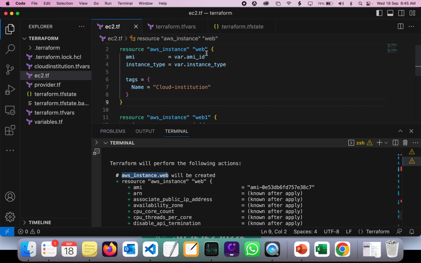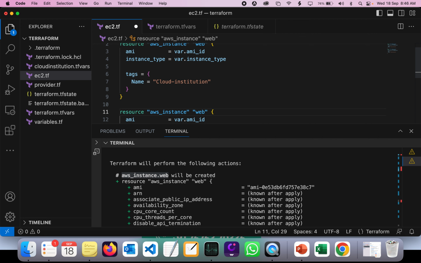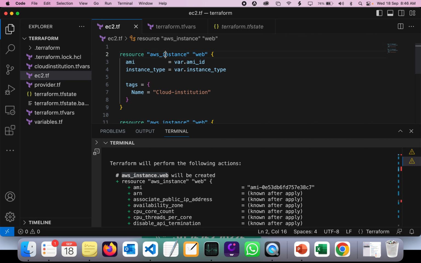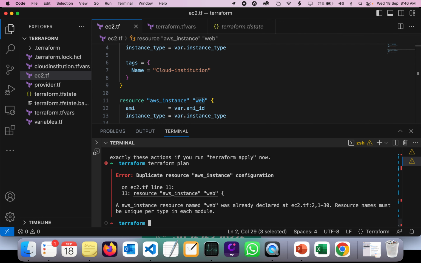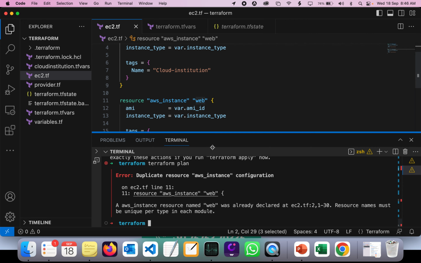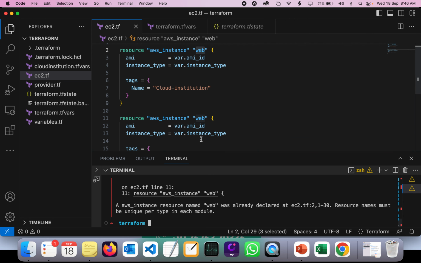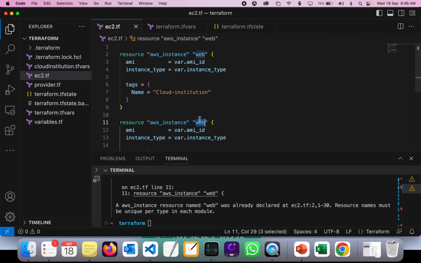So what if I change this name back to web only? Now both resources have the same name. Will it work? Let's see if it is working or not. Now it's not working, right? It says duplicate resource aws_instance configuration. So please remember, guys, whenever you are working on Terraform, the name of the resources should be different. We'll see all these variables and everything in later classes, how this is defined. For now I'm going to give a different name, and now it's going to work.